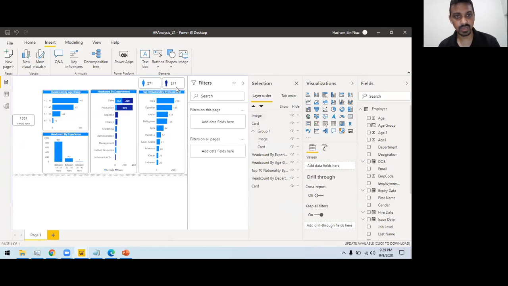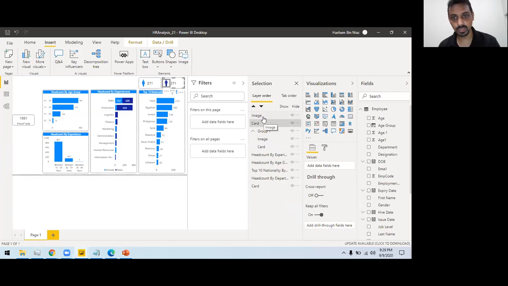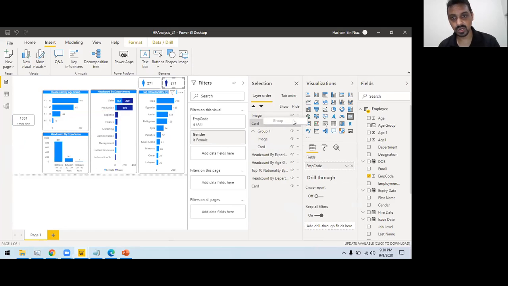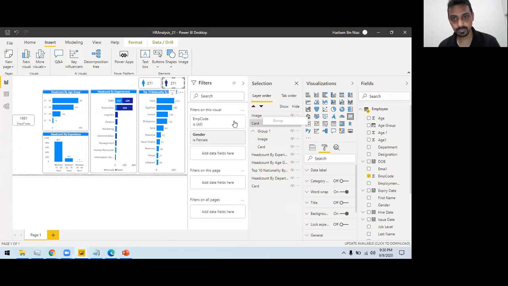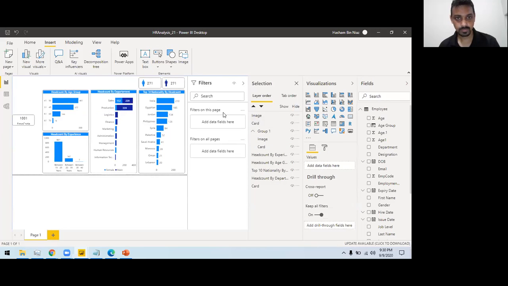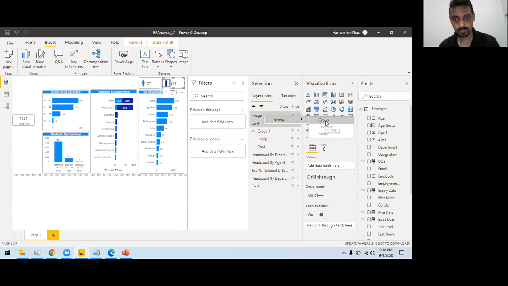So this is fine. And then I can simply group this one. And I will show you why this card is not showing you the correct value. So I can group these two together. So I can move these two.